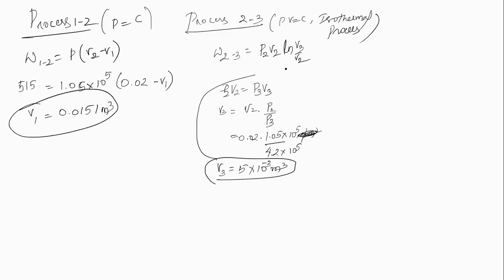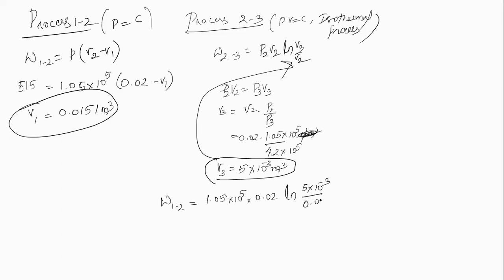When you have calculated V3, substitute here to get W2 to 3. W2 to 3 is P2, which is 1.05 into 10 to the power of 5, V2 is 0.02, ln of V3 by V2, where V3 is 5 into 10 to the power of minus 3.